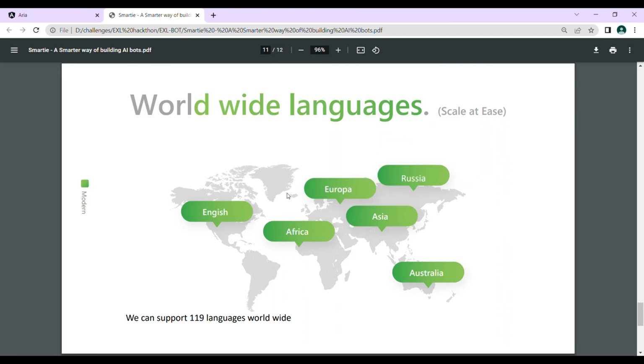Just before the end of the presentation, I would like to share that Smartie has many capabilities for building intelligent bots, and the very competitive advantage that we get with chatbots is scaling them up. Right now we can scale up to 119 languages worldwide, which is awesome, and we can do it in a single go. That's what makes Smartie much more differentiated compared to other bot building platforms.